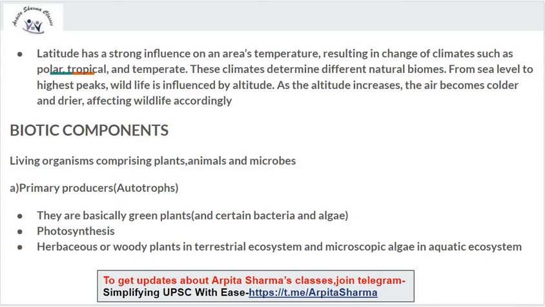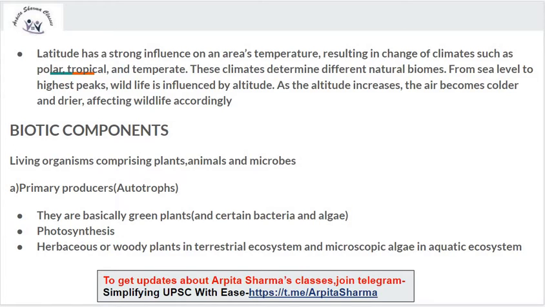Next we will discuss biotic components. Living organisms comprising plants, animals and microbes are called biotic components. So biotic components are simply living organisms. First one is primary producers. Primary producers are also known as autotrophs. They are basically green plants, and certain bacteria and algae also, and they produce food by the process known as photosynthesis.